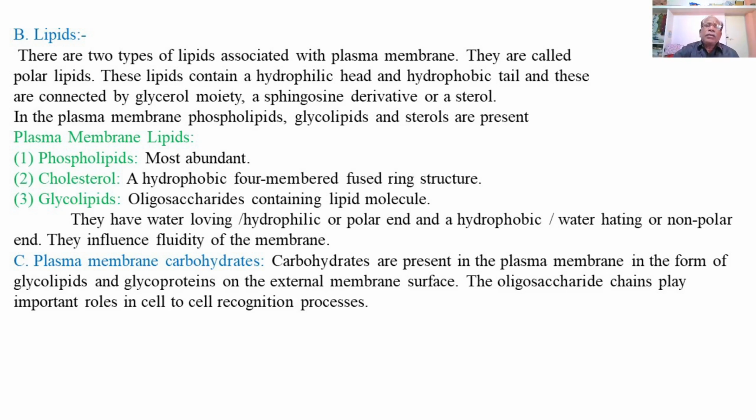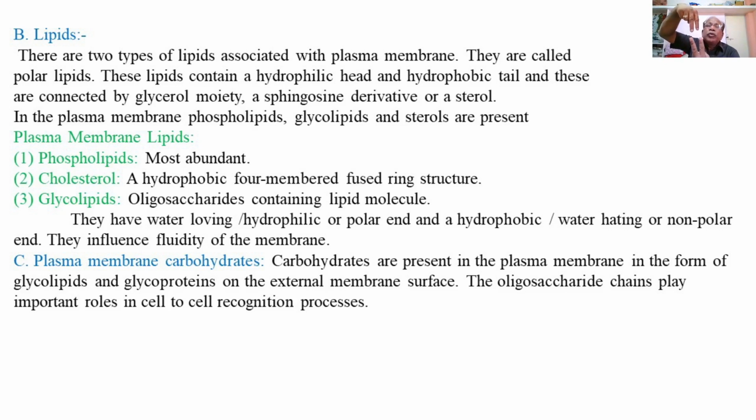The hydrophilic or polar end of the lipid materials of the plasma membrane is mainly composed of polar heads made of glycerol molecules, and the hydrophobic tails, which are water-hating or non-polar, lie inside. The polar ends of the lipid, composed of the globular glycerol head, lie on the inner or outer surface of the plasma membrane, and the hydrophobic or non-polar tails lie inside, facing opposite sides.